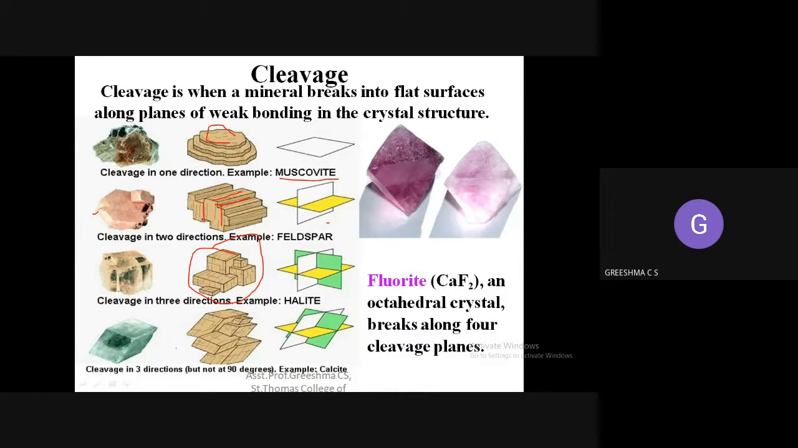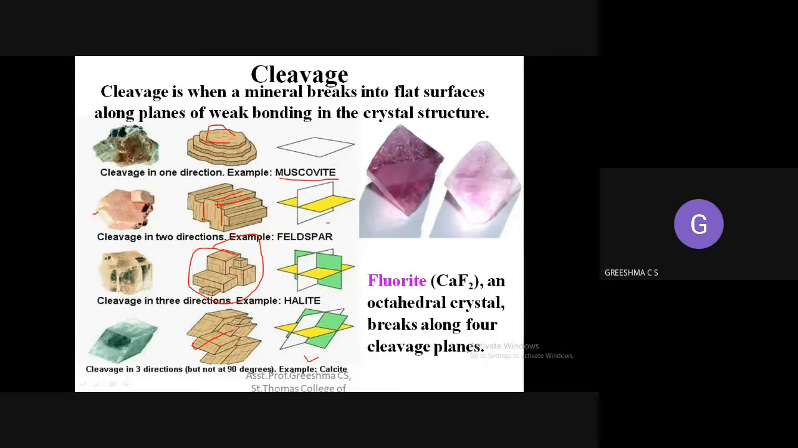Coming to calcite, in calcite also the minerals are arranged along three directions, but not at 90 degrees. That is less than 90 degrees. It will be arranged like this. This is the calcite. And if you cut it, you will get a structure. The inside structure will be like this.